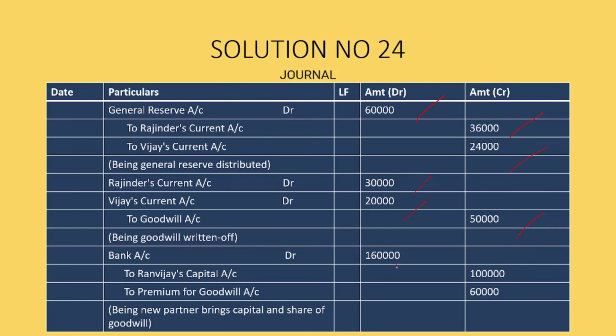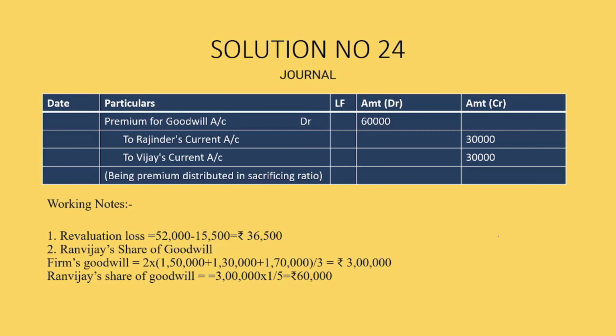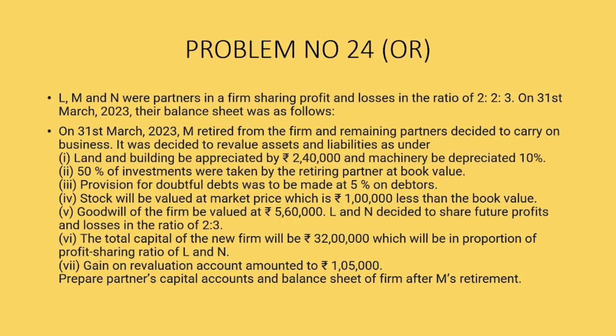Bank account debit 1,60,000, to Ranvijay's capital account 1 lakh, to premium on goodwill account 60,000. Premium on goodwill account debit 60,000, to Rajendra's current account 30,000, to Vijay's current account 30,000. And the working notes are also given over here to calculate Ranvijay's share of goodwill and revaluation loss. Next, problem number 24, OR.